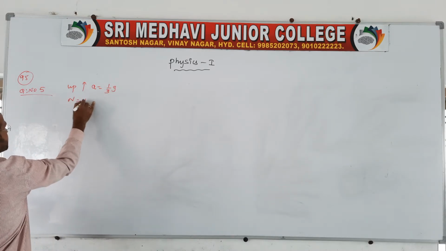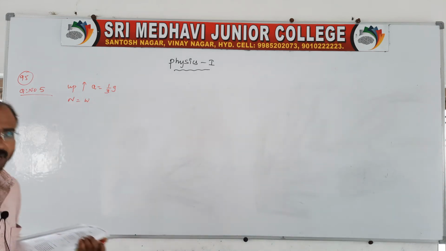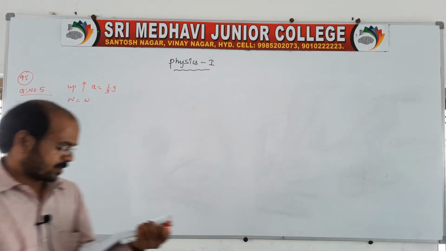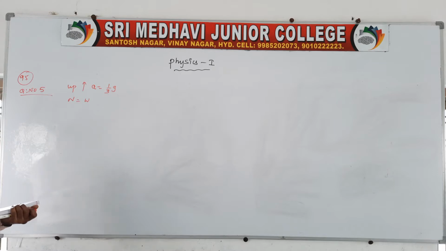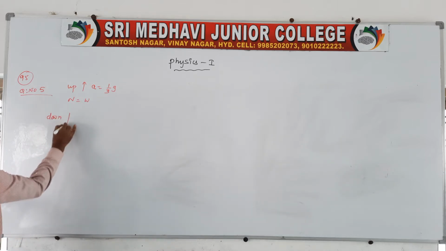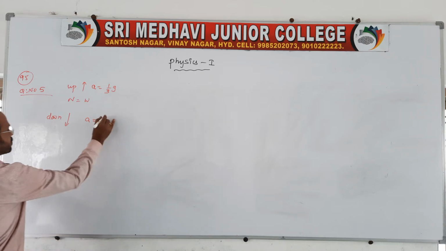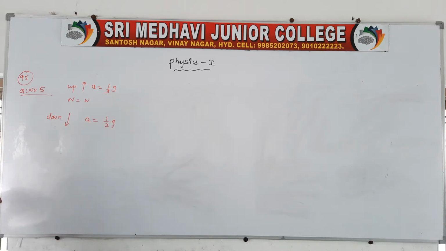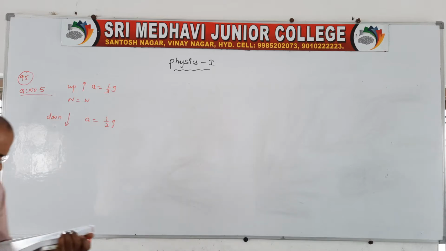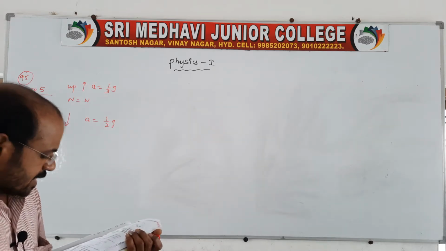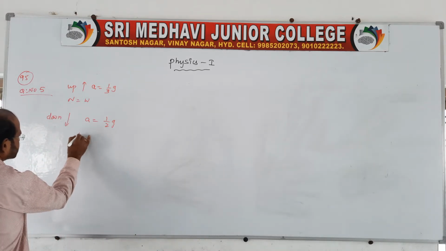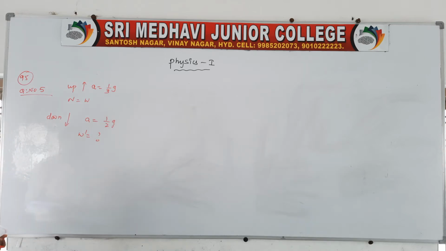Here in this case the apparent weight is given as W, that is the normal force. And if the same man was in the lift now moving down, with acceleration 1 by 2 g, then what is the apparent weight? In this case it is asking how much the apparent weight is.